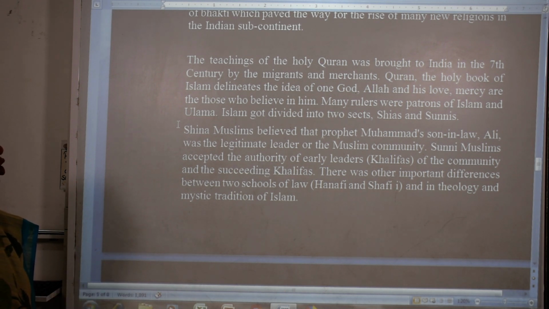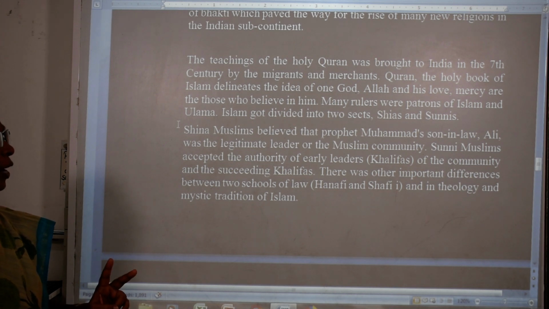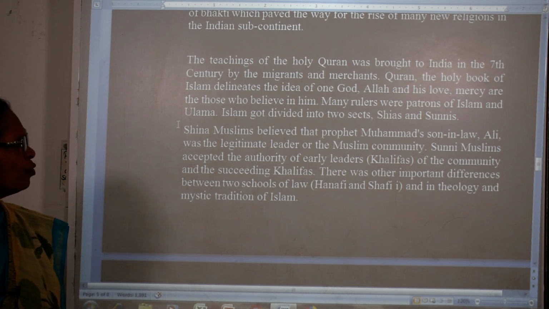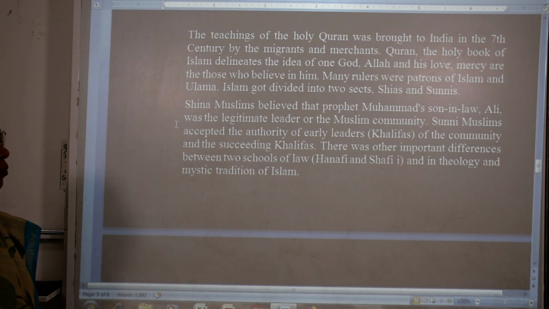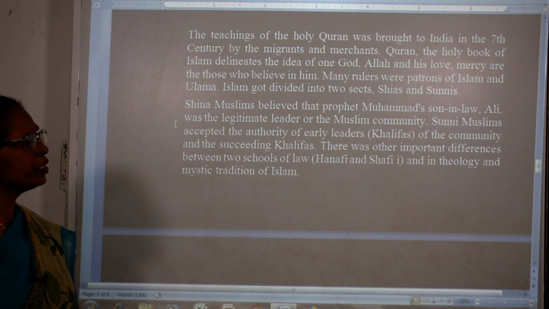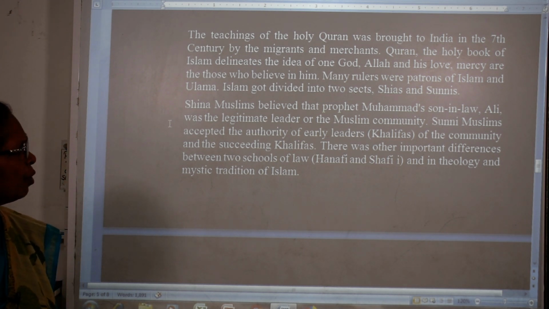In this, Muslims are also divided into two parts: Shia Muslims and Sunni Muslims. Shia Muslims believed that the Prophet Muhammad's son-in-law Ali was the legitimate leader of the Muslim community, and Sunni Muslims believed that the Caliphate was their leader. There were also other differences between the two schools of law, Hanafi and Shafi, and in the mystical traditions of Islam.